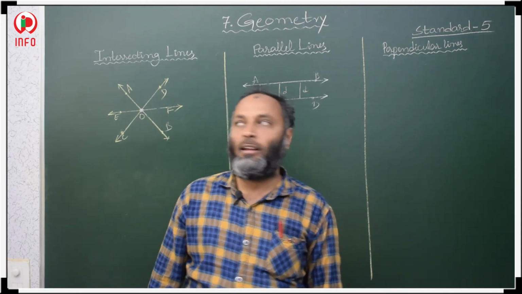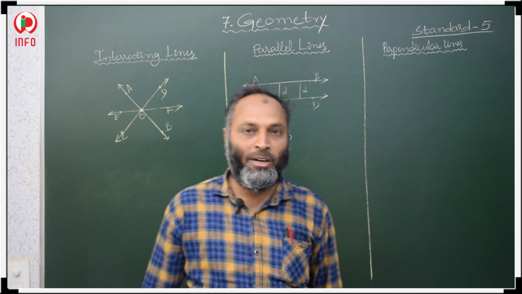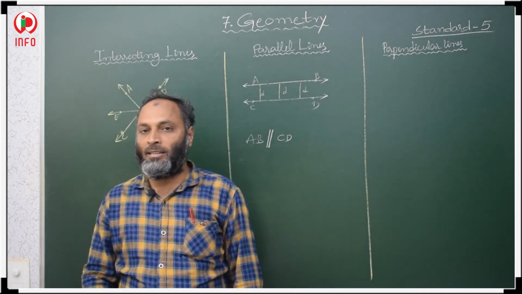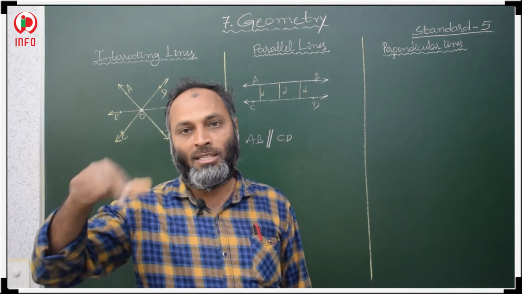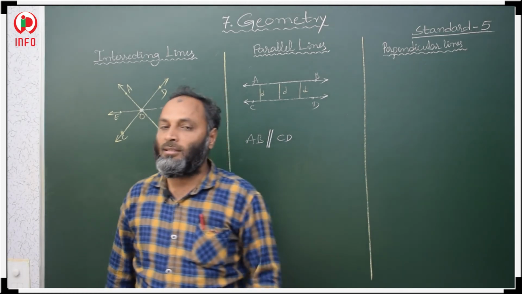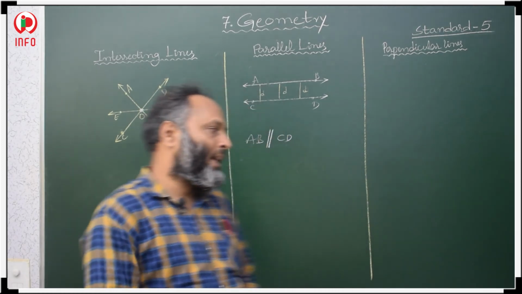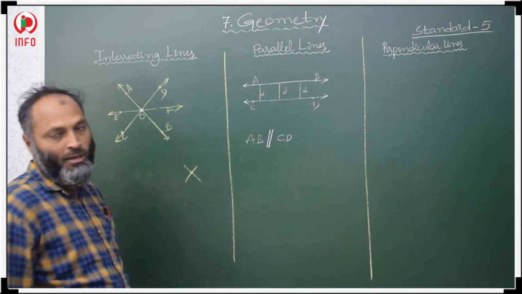And for the intersection point, what is the example? X junction. In an X junction, the center point, the middle, that circle, is the intersection point. In the letter X also, we have an intersection point in the middle.